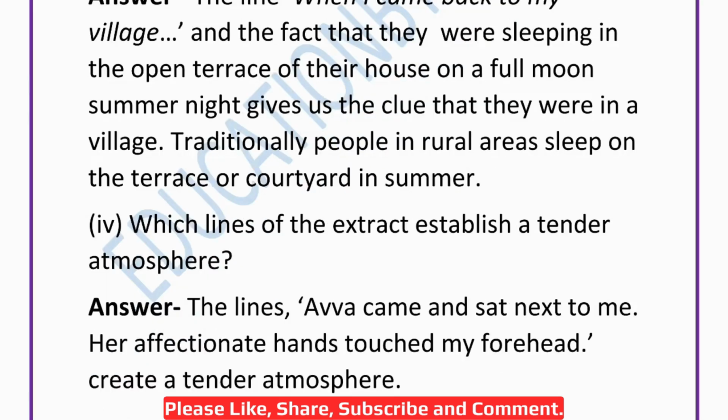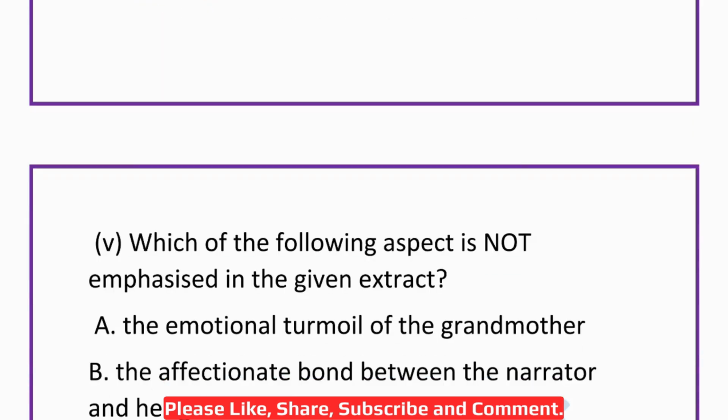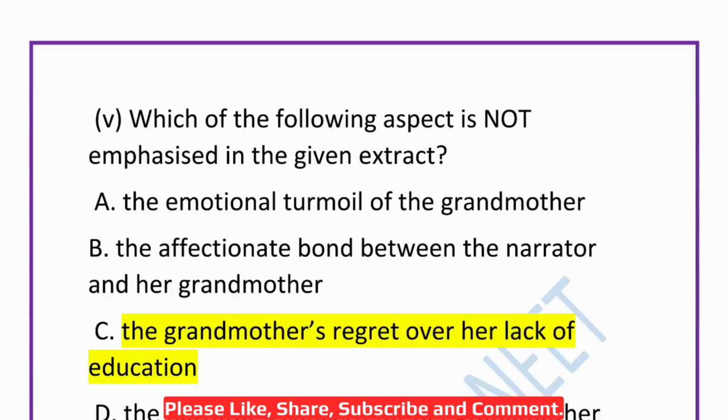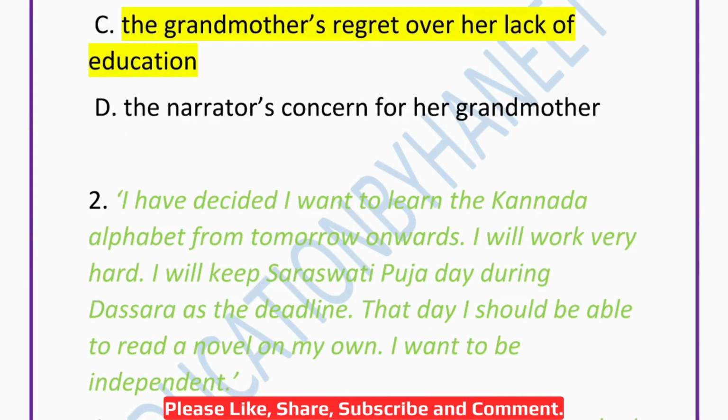Okay. Now the fourth one. Which line of the extract established a tender atmosphere? So the lines 'Avva came and sat next to me. Her affectionate hands touched my forehead' created a tender atmosphere. Then, which of the following aspects is not emphasized in the given extract? A, the emotional turmoil of the grandmother. B, the affectionate bond between the narrator and the grandmother. C, the grandmother's regret over her lack of education. Then D, the narrator's concern for her grandmother. So the correct answer is option C, the grandmother's regret over her lack of education. Okay. This was not emphasized in this paragraph.